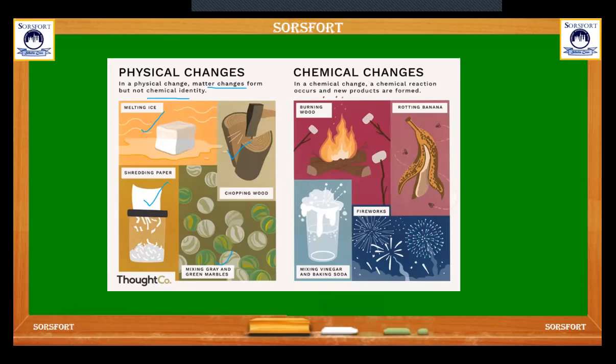But in chemical changes, a chemical reaction occurs and new products are formed. For example, burning of wood, roasting banana, mixing vinegar and baking soda, and fireworks. In this type of reaction, there is a chemical change. There is a change of physical form also. So these are called physical changes.